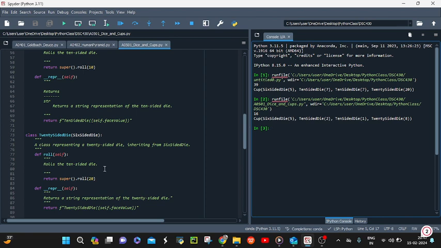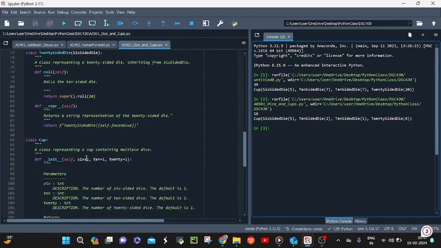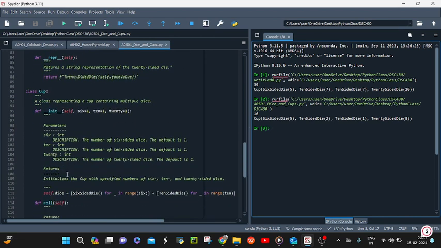This way, we compose the Cup class with the different types of dice classes: six-sided die, 10-sided die, and 20-sided die, allowing flexibility in creating cups in various combinations of dice.